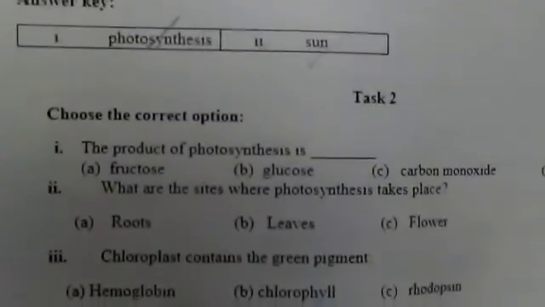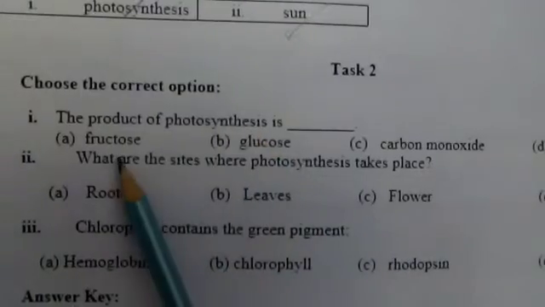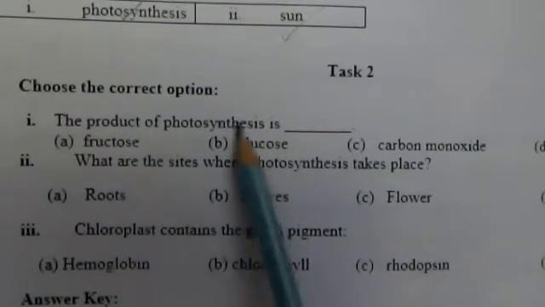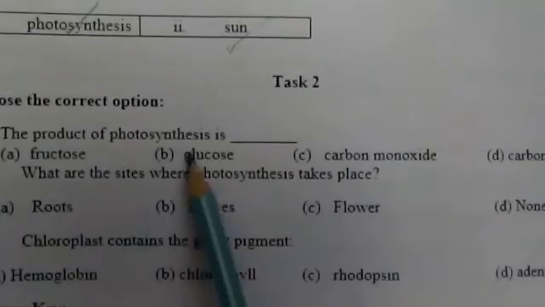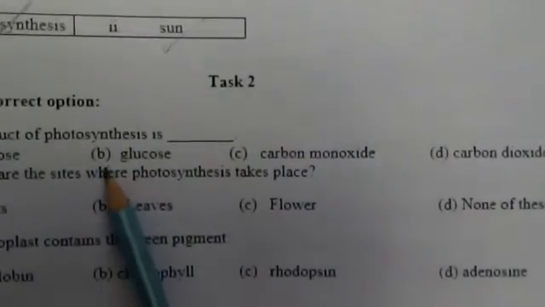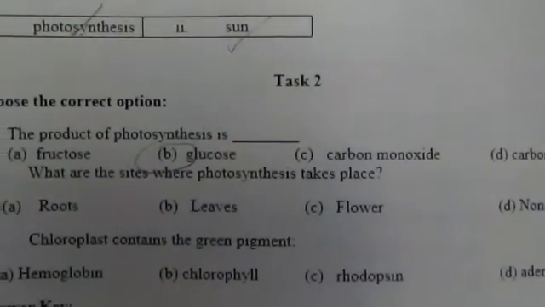Here is the correct option MCQs portion. So students, note these MCQs. Which one is the product of photosynthesis? Fructose, glucose, carbon monoxide or carbon dioxide. So glucose is the product. The correct answer is glucose.